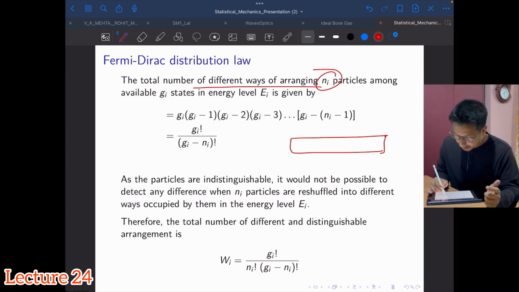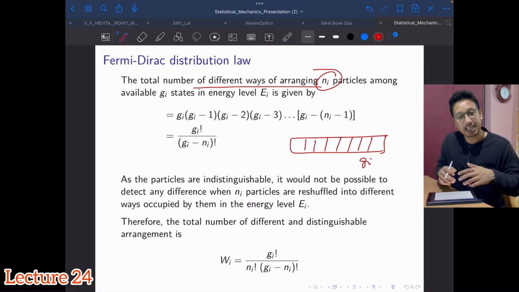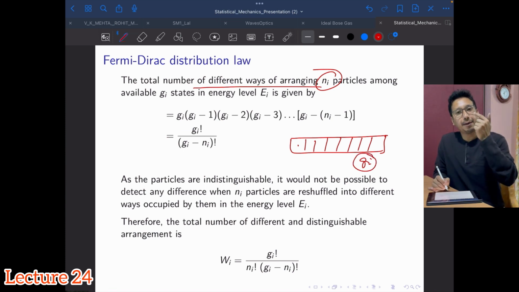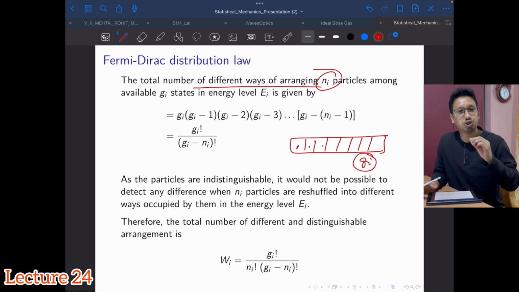You simply take that there are Gi number of cells. Since only one particle is allowed to sit inside one of these cells, there cannot be more than one particle inside these boxes or cells. So what will happen if I have Gi number of cells? I take the first particle out of Ni, and I have Gi number of ways to distribute it, because I can put it anywhere, any one of them, so I have the option of arranging it in Gi number of ways.